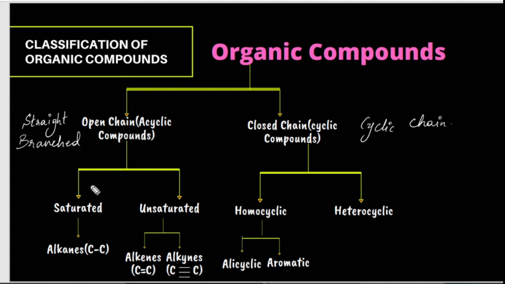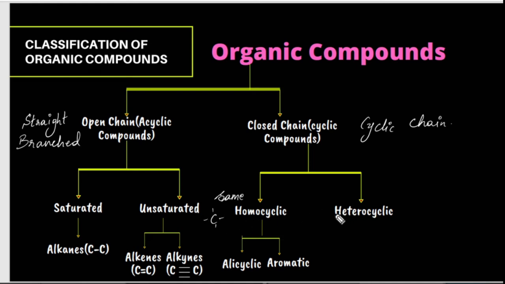Open chain compounds are again classified as saturated and unsaturated, which are nothing but alkanes, alkenes and alkynes. On the other hand, closed chain compounds are further classified as homocyclic and heterocyclic. Homocyclic: homo means same, which means the compound contains only carbon atoms.